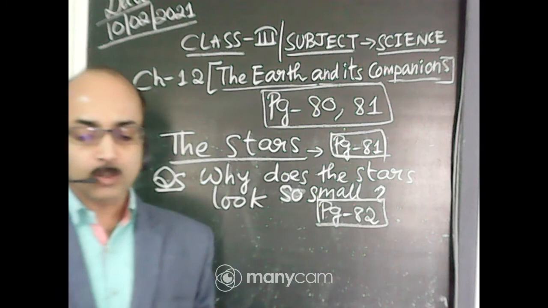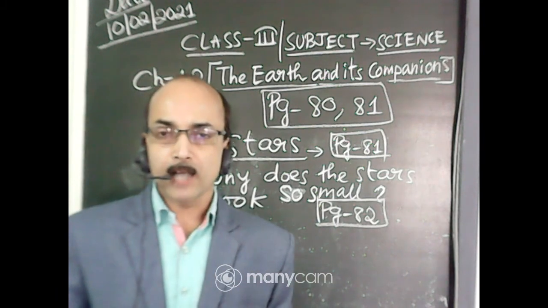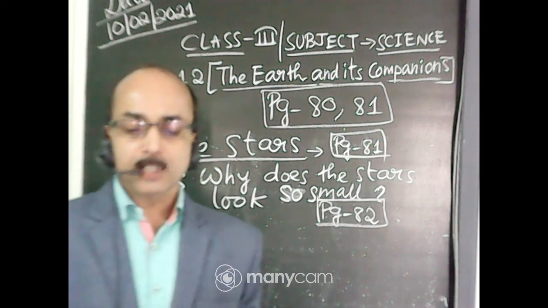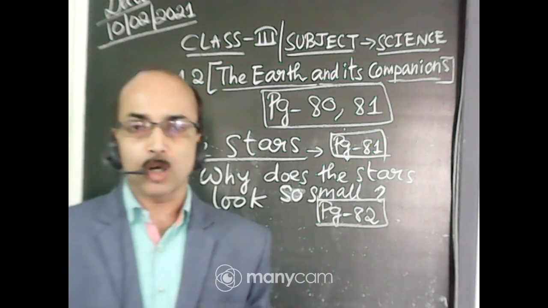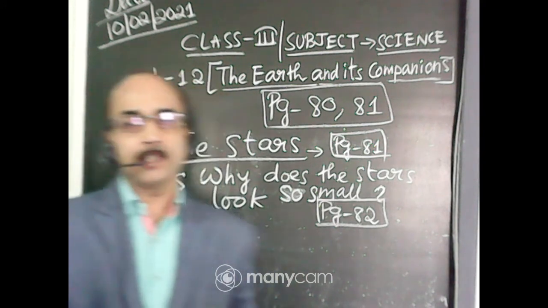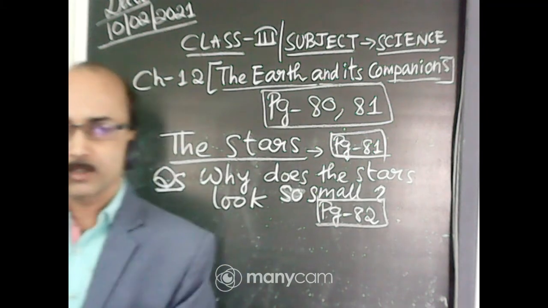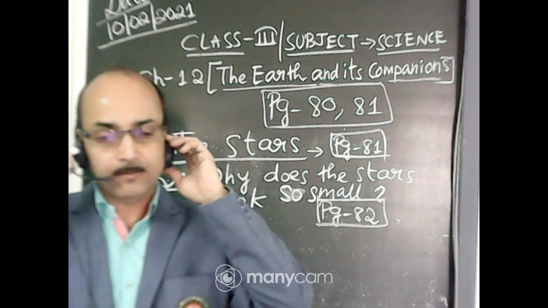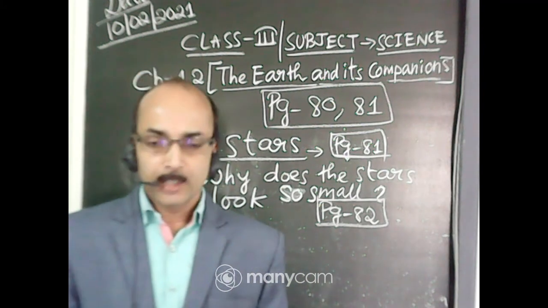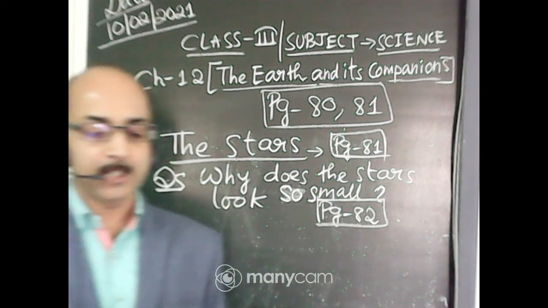In the north we can see a very bright star. Okay, you can underline here: in the north we can see a very bright star. It is called the pole star or Dhruv Tara. This pole star is always shining in the sky, very bright. You can identify it easily. Yes, at night, I have told you, you can see it very bright.